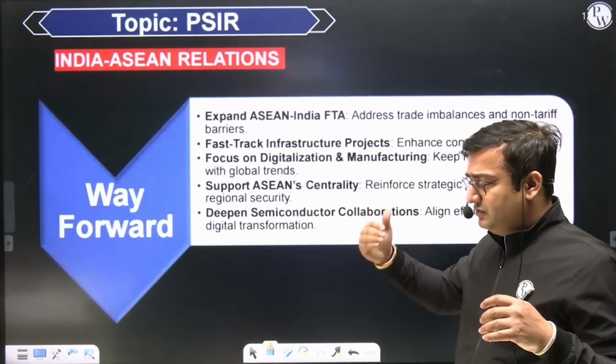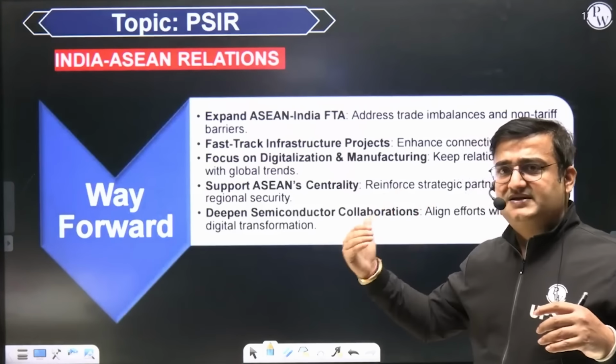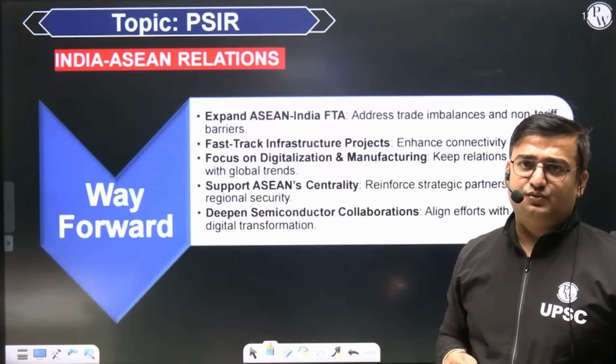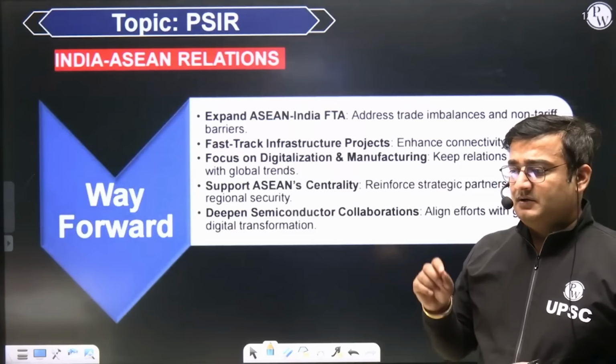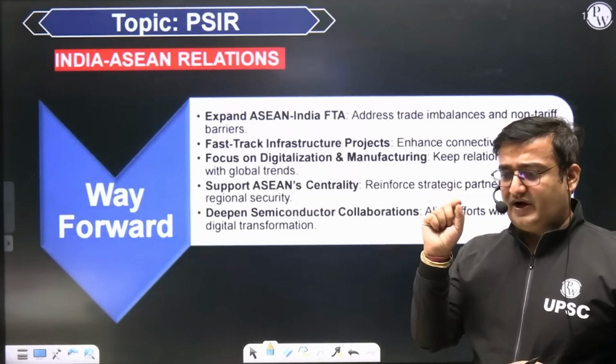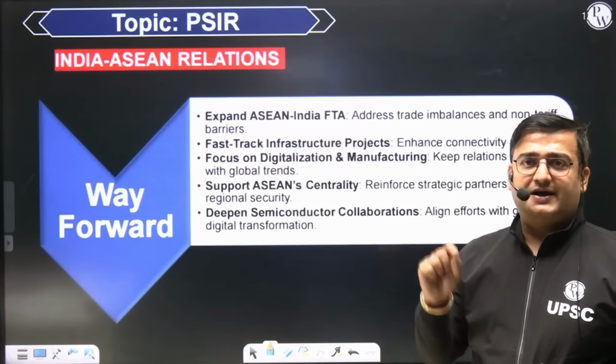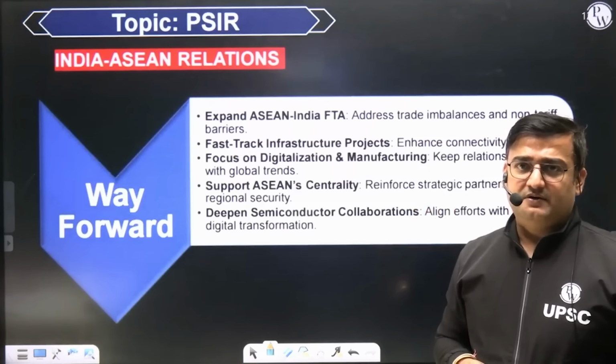First, we need to improve connectivity between India and Southeast Asian countries. For example, we need to improve our ties with ASEAN countries by completing vital projects like the India-Myanmar-Thailand superhighway.